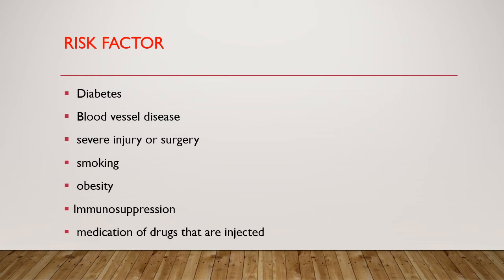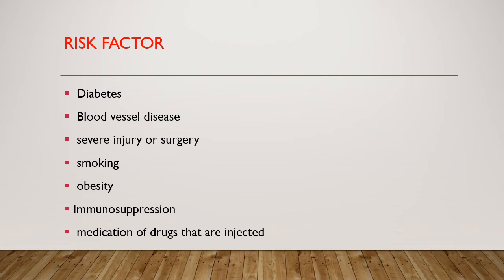The next risk factor is blood vessel disease, because of hardened and narrowed arteries. In atherosclerosis, blood clots can also block blood flow to an area of your body, and because of these clots, gangrene formation takes place.